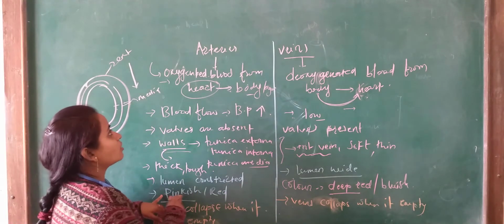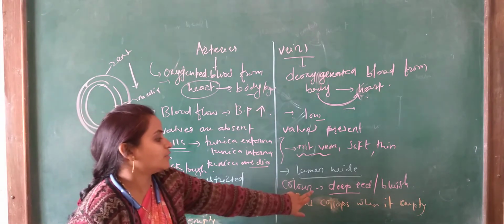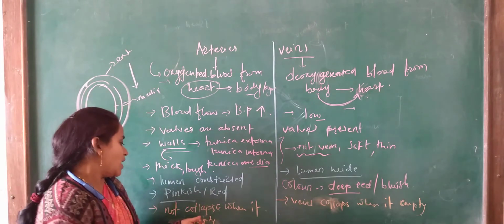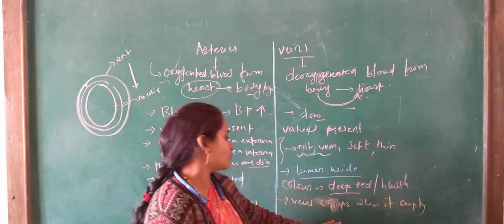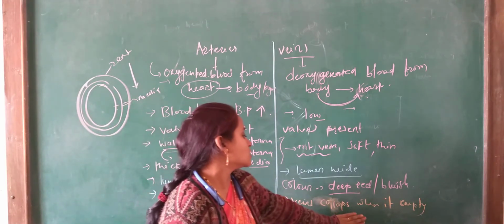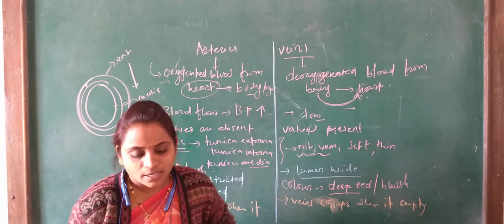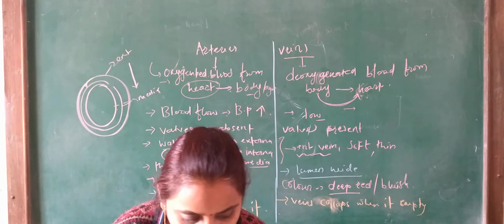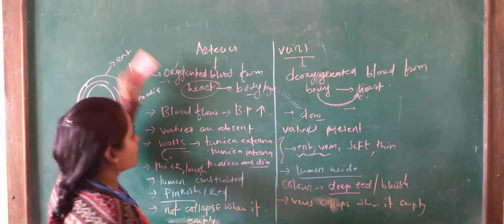Arteries are pinkish or red, while veins are deep red or bluish. Arteries do not collapse when empty, but veins usually collapse when empty. This is one of the differences between arteries and veins.